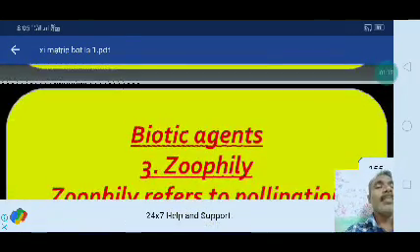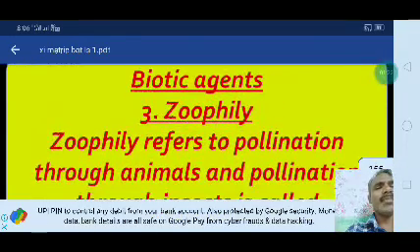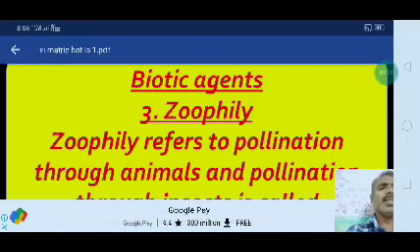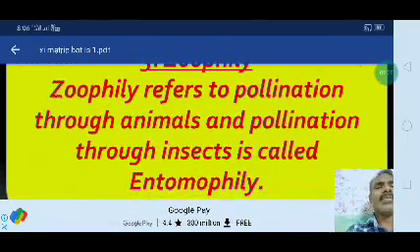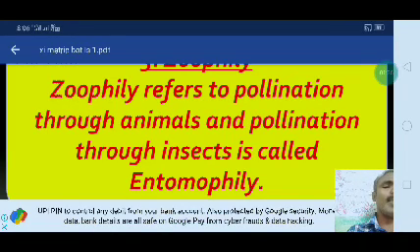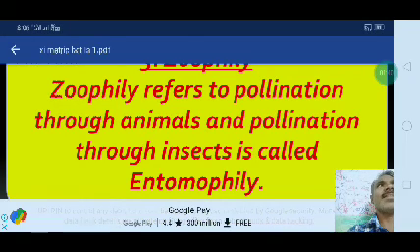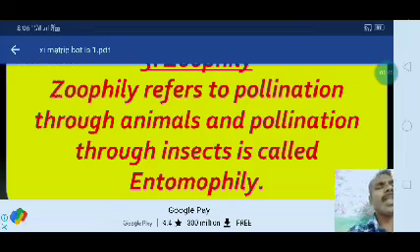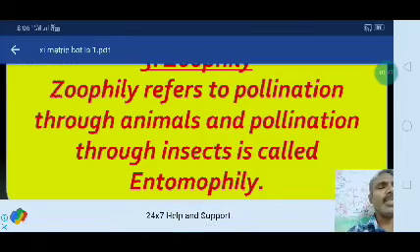Then another one, biotic agents, the living organism, zoophily. Zoophily refers to pollination through animals. Pollination through insects is called entomophily. Study of insects is nothing but entomology. In the same way, pollination through insects is called entomophily.